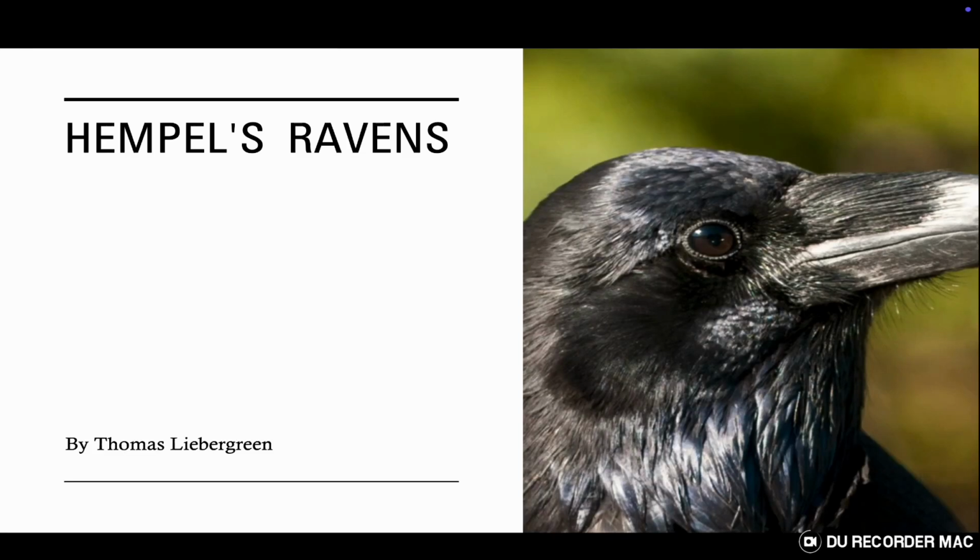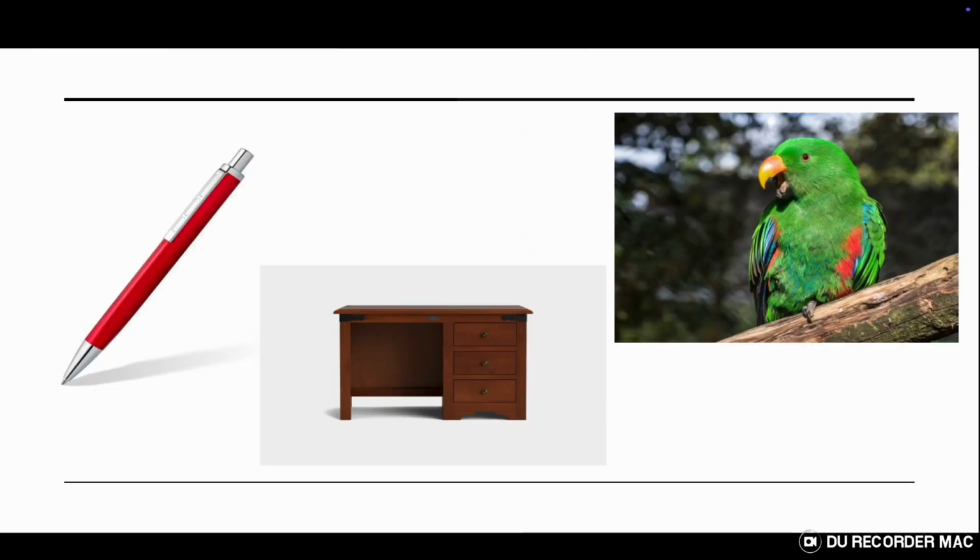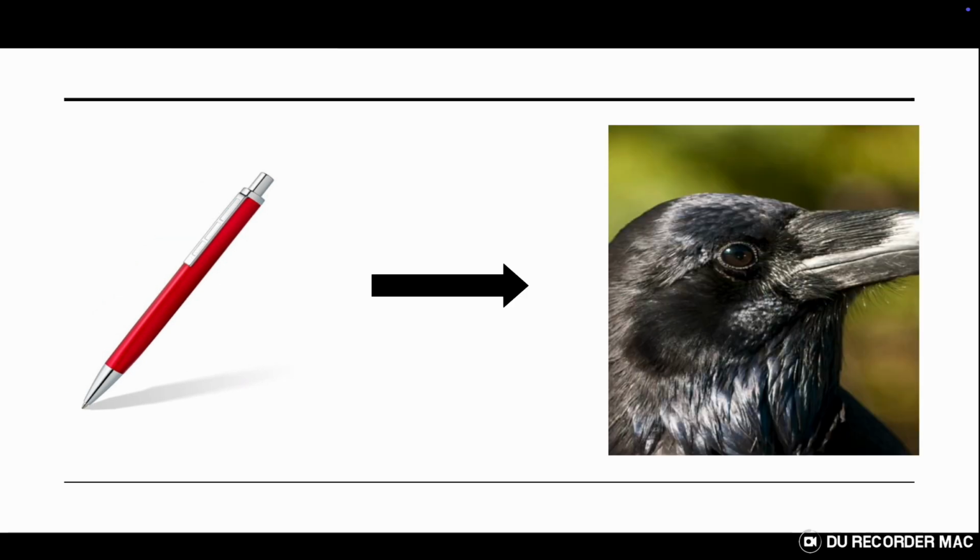Look around. Try to find a colourful object and focus on it. It doesn't have to be anything interesting, just something that isn't black. Perhaps a red pen or a brown desk, or maybe you have one of those green parrots as a pet, whatever. That object, according to Carl Hempel, confirms the theory that all ravens are black.